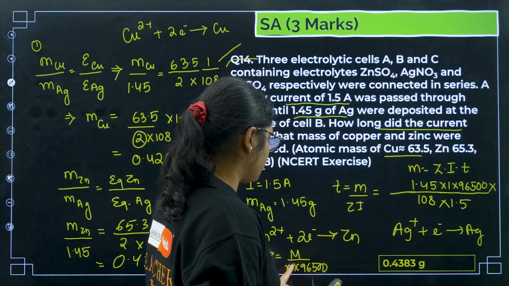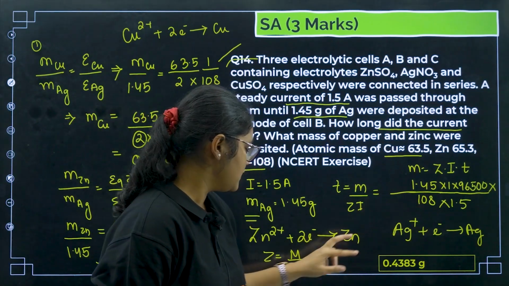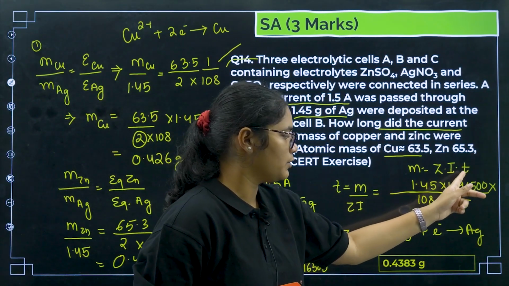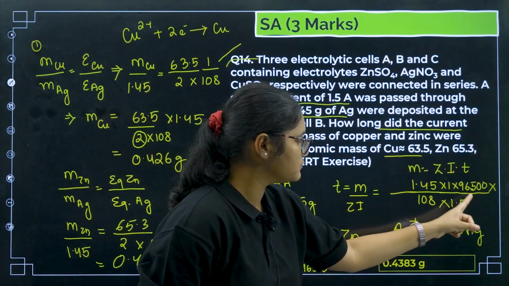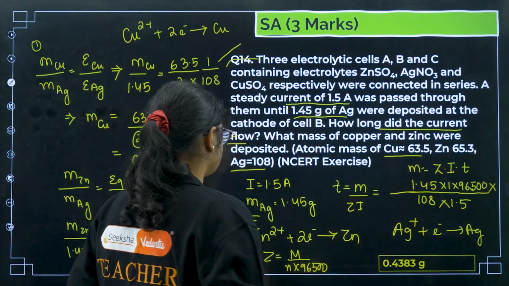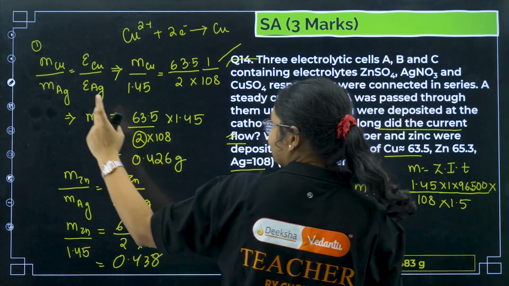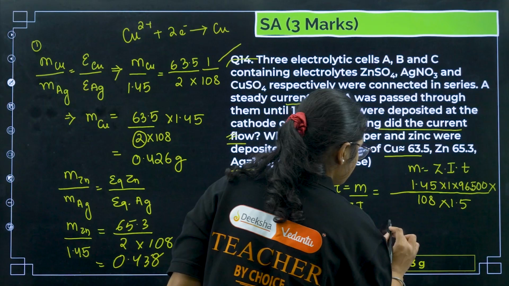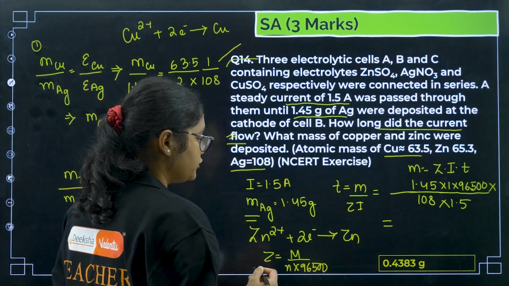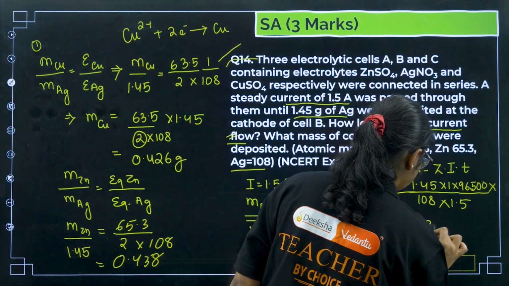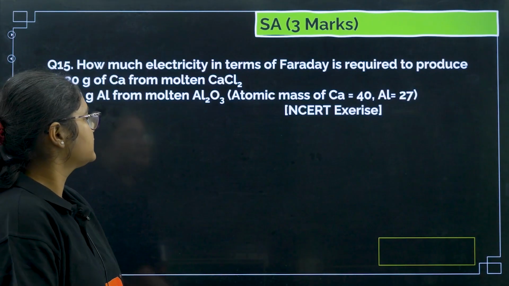Z is molar mass divided by N into 96500. Molar mass is 108. This N into 96500 will go above. N is equal to 1 and 96500. And then I have I as 1.5 ampere. Now if you solve this, you will be getting the time for which the current flew, an answer of 863.7 seconds.